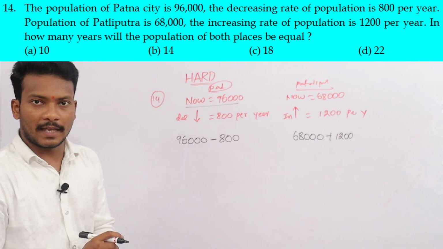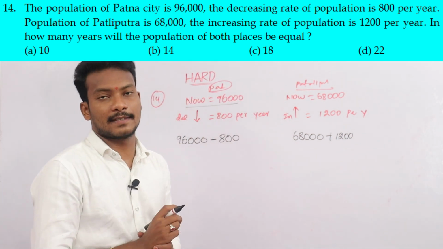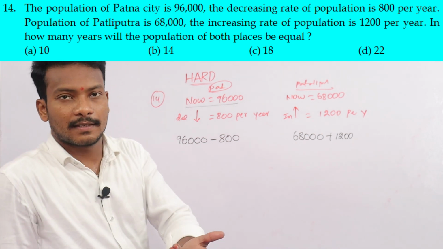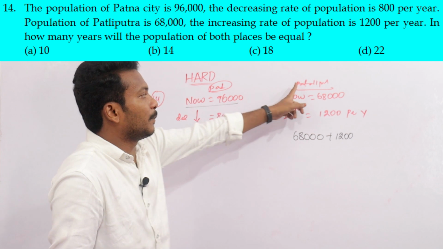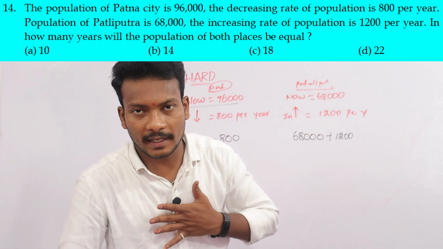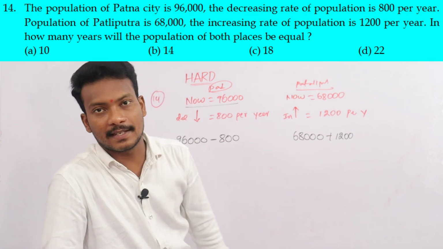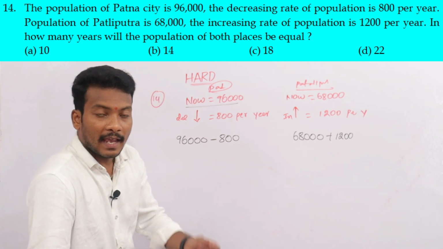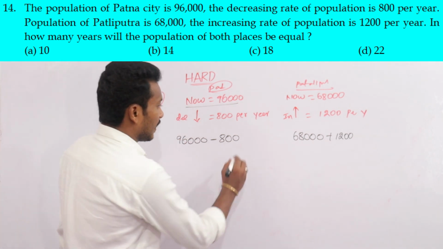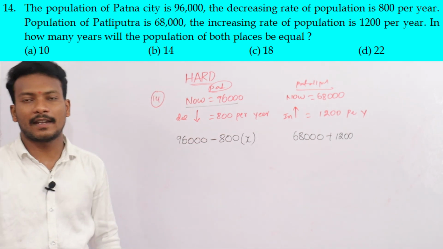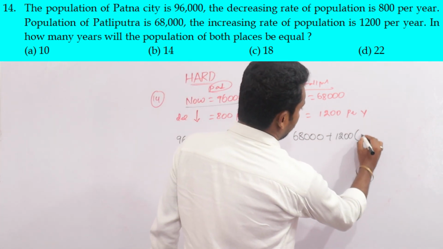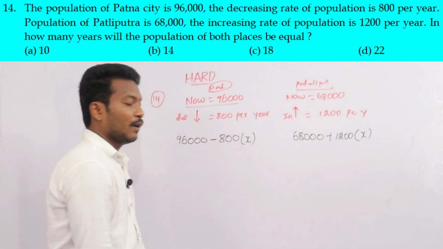Now we are taking that after x years, the population of Patna and Pataliputra are the same. After x years it is decreased by 800x. After x years it is increased by 1200x.